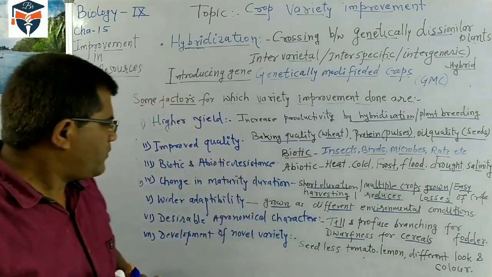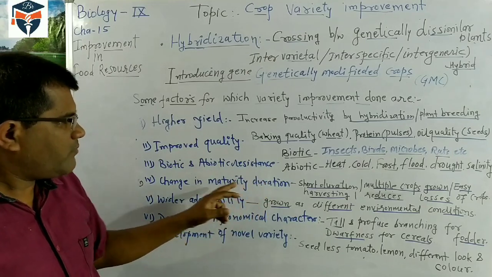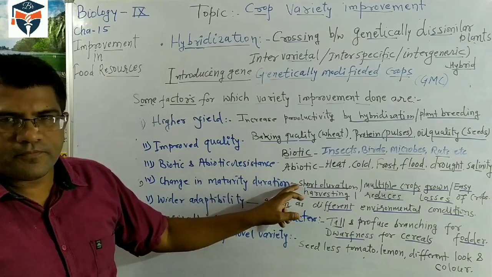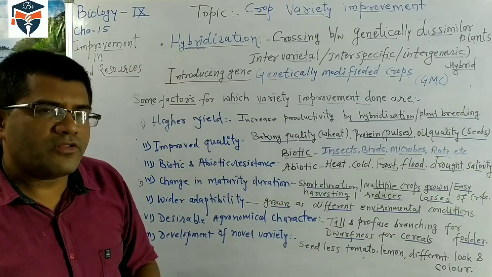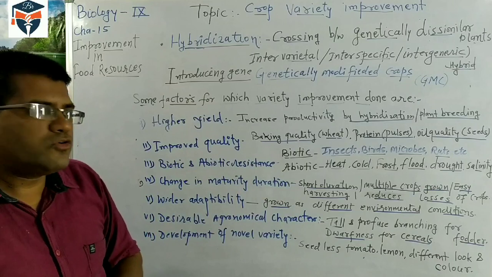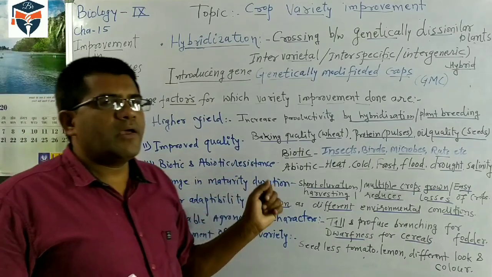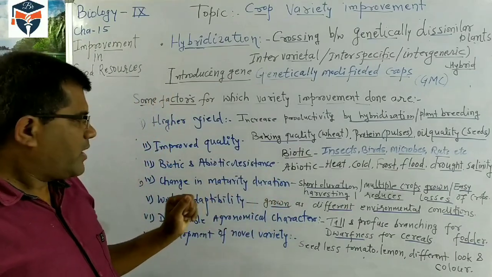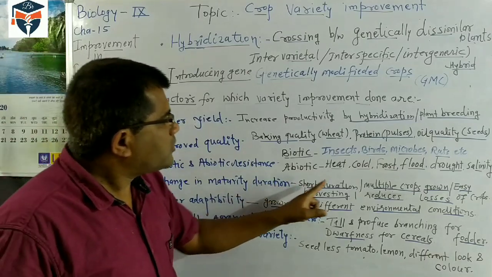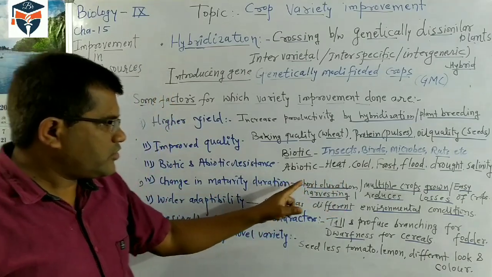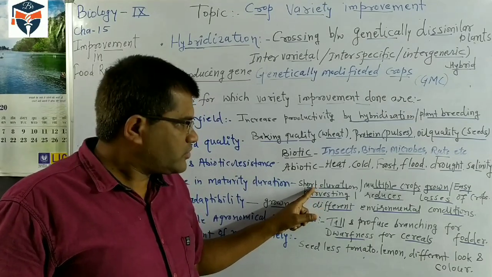But if we produce varieties of the crop which can mature in a short duration, maybe in 2 months, or 2 to 4 months, then this type of crop production where the maturity time is less is preferable. That's why variety improvement is done for short maturity duration. So such crops are produced which mature in a short duration.